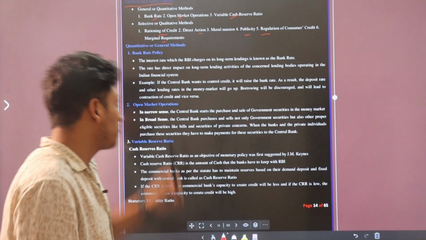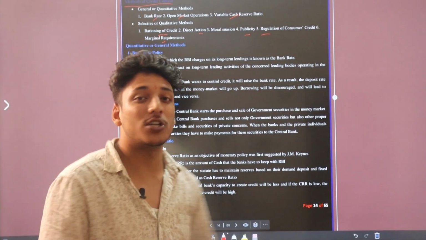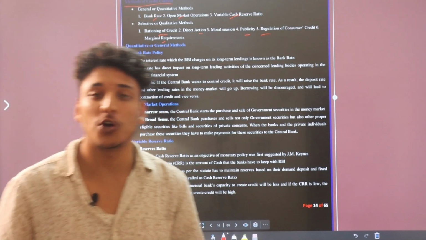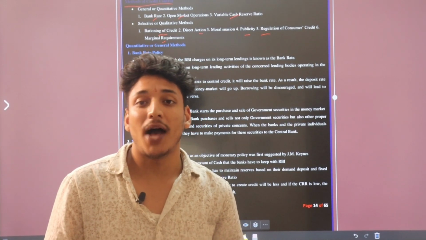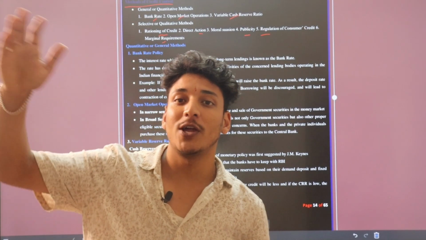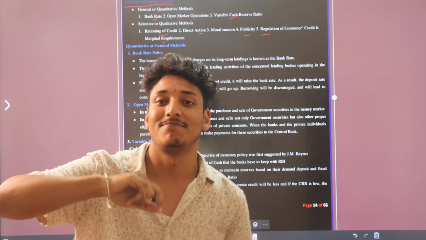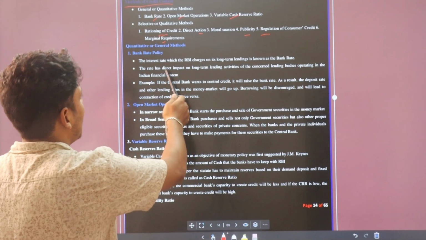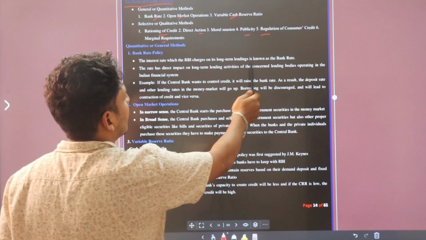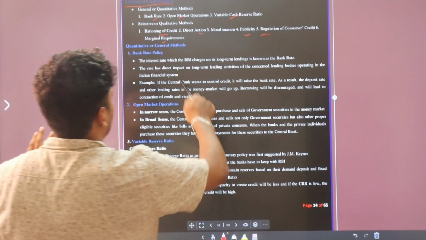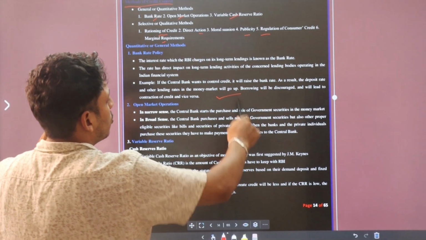First, we will talk about bank rate. Bank rate policy: as I already taught you, when RBI gives loans for a long period of time to the banks, the interest which RBI charges on long-term lending is the bank rate. That's it. This is not that important, you just have to go through it.